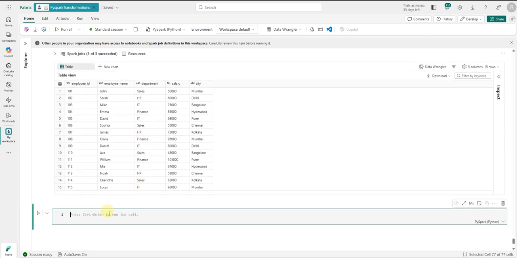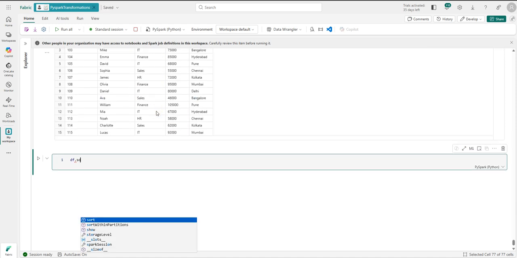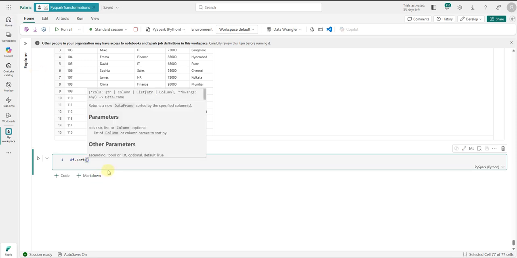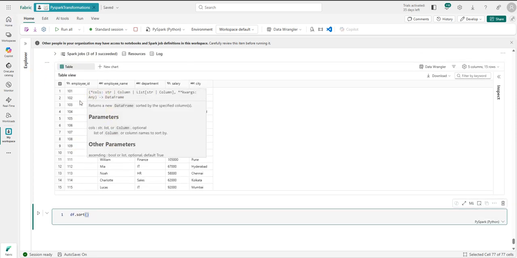First we'll look into dot sort. What does the sort do? It is similar to what we do with order by in SQL, where we want to sort or order the data in either ascending or descending order with respect to any column. In the same way, in PySpark we have dot sort. So let's use df dot sort. In the df dot sort, we have to first provide the column.